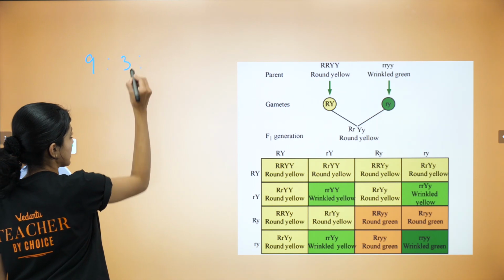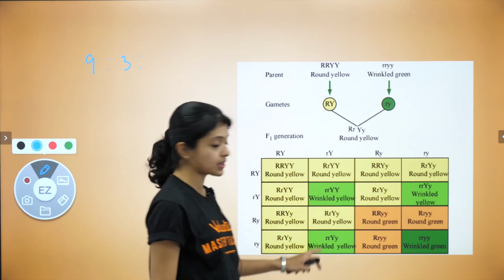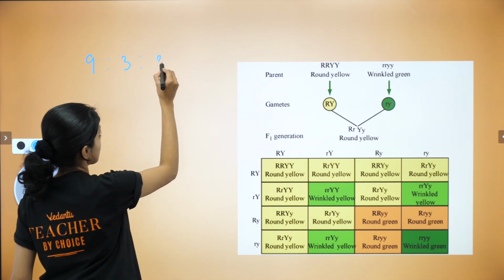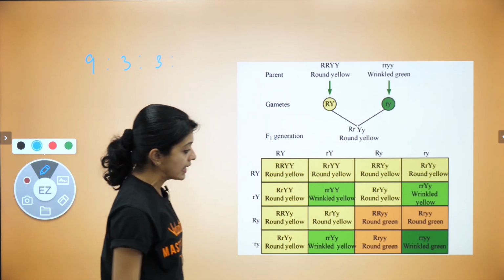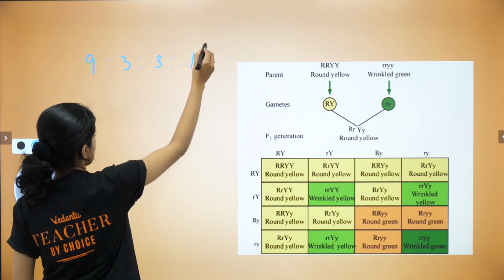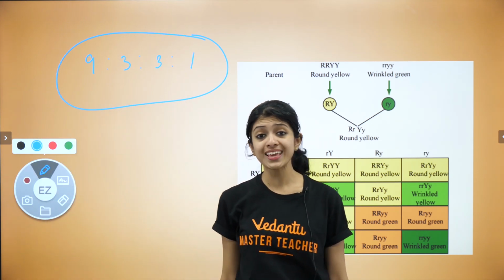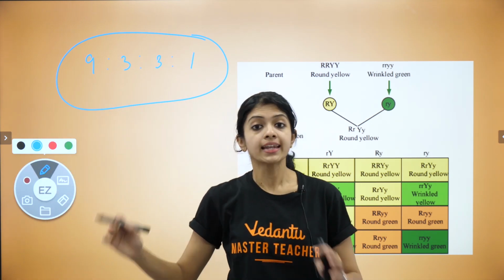3 round green is to how many wrinkled yellow do you have? Again, it's only 3, the bright green boxes. 3. And how many wrinkled green do you have? It's only 1 of them. Because of this, Mendel's F2 dihybrid phenotypic ratio is